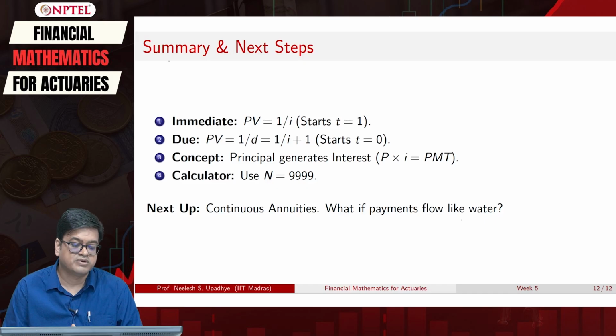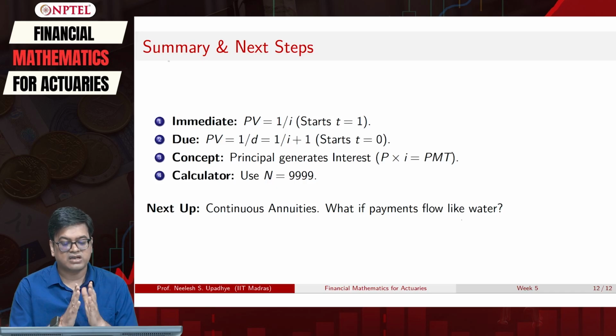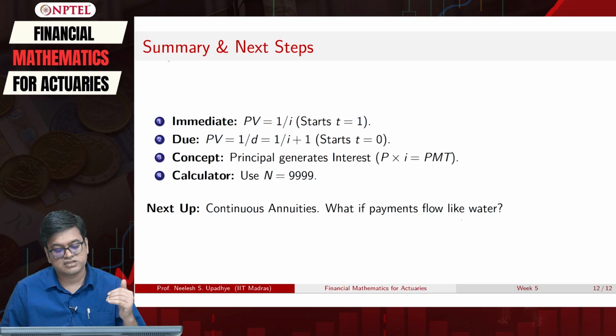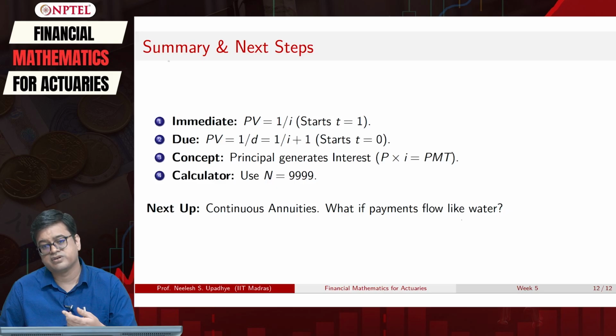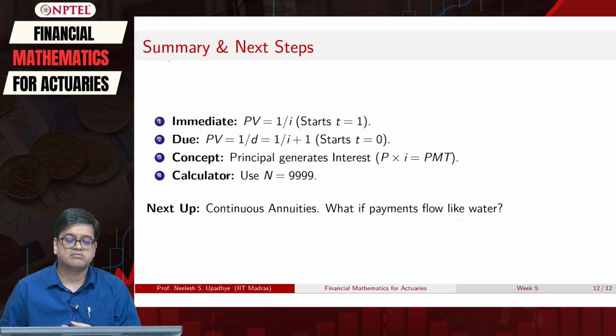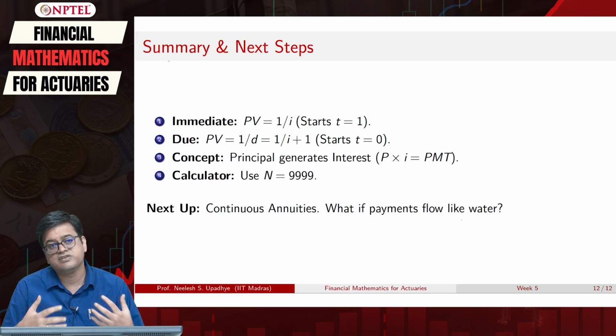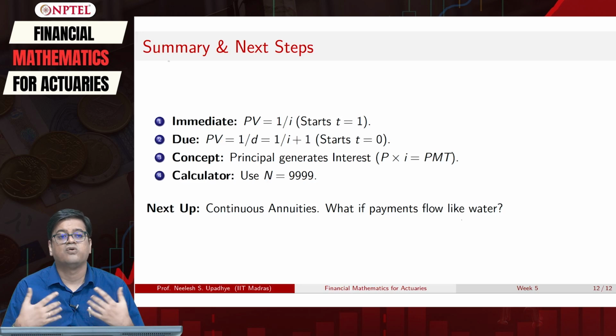Next up, in the next class we will look at what happens if these annuities are not paid at discrete periods but flow continuously. So it is like payments are flowing like water. What are the use cases? It is like you are having a toll booth where you are collecting toll for a road. Every day, every customer that goes is paying you, right? So that is a continuous payment stream. And what if we design continuous annuities? How will we handle them?